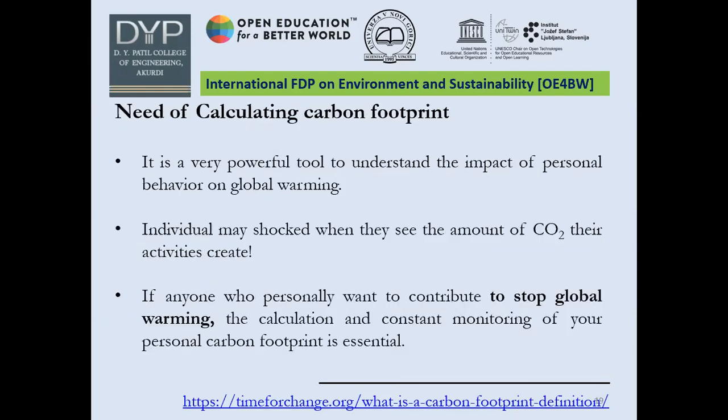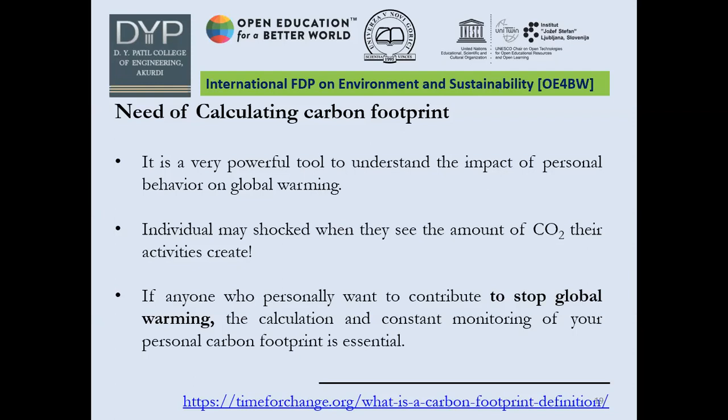Next, everyone must have this question in their mind: what is the need of calculating carbon footprint, right? Everybody nowadays is thinking that we should contribute to the betterment of society.